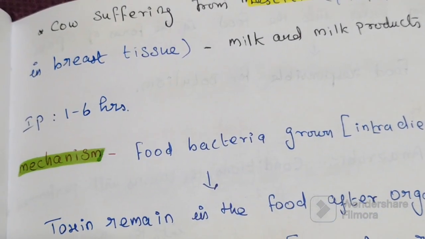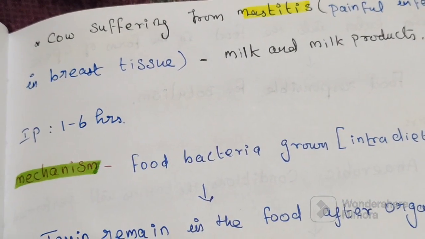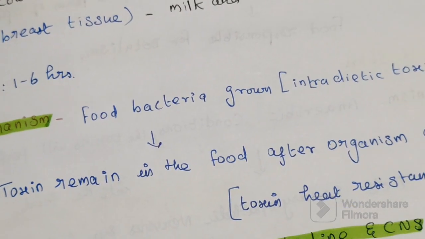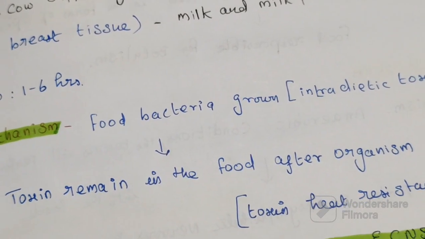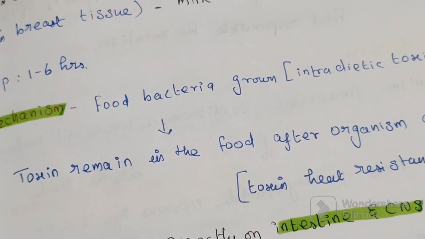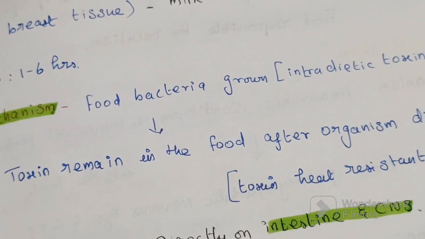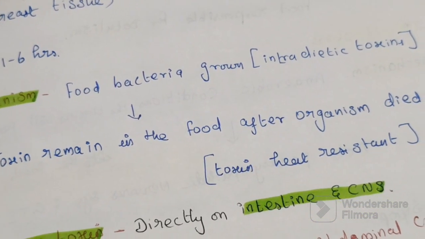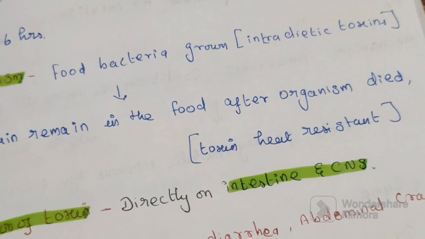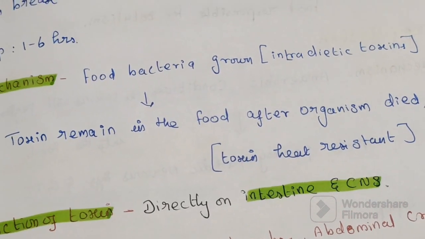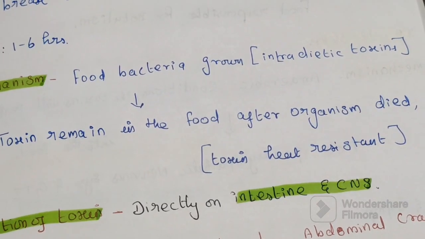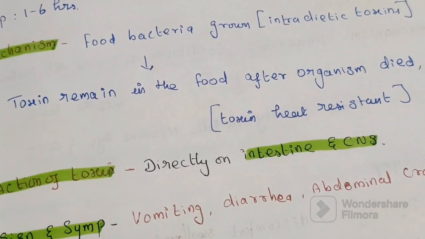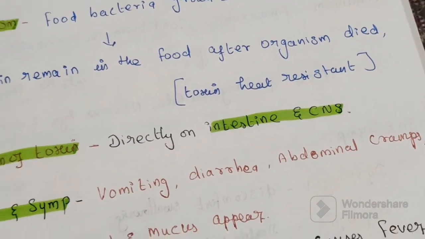The incubation period is 1 to 6 hours. Mechanism: bacteria grow in the food, and the toxin remains in the food. After that the organism may have died, but this toxin is heat resistant. So if we boil the food the organism will die, but the toxin is resistant. The toxin acts directly on the intestine and central nervous system.